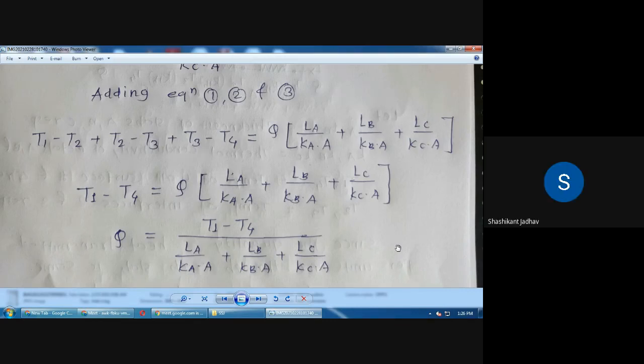So this LA by K into A is the thermal resistance for the layer A. Then LB by KB into A is the thermal resistance for the plate B. And LC by KC into A is nothing but the thermal resistance for the plate C.